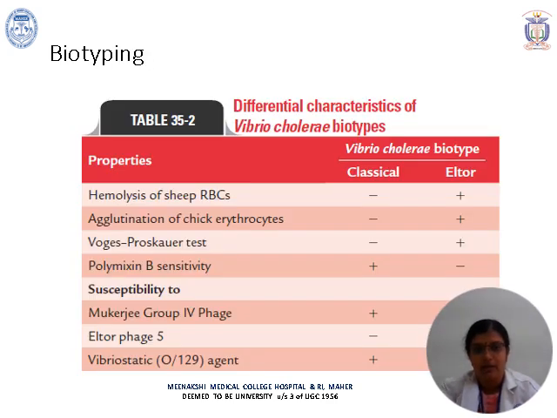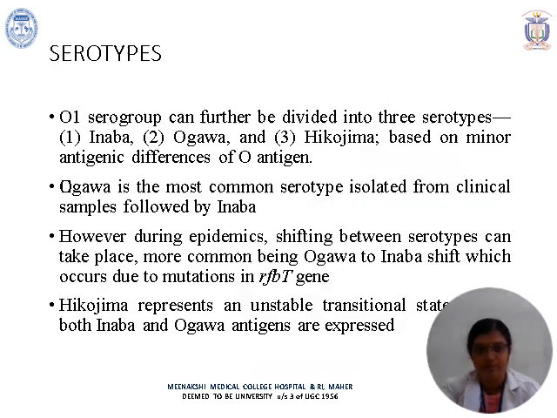These are the differential characteristics of the Vibrio Cholerae biotypes, classical as well as El Tor. Hemolysis of sheep RBCs is positive in El Tor whereas negative in classical. There is agglutination of chick erythrocytes in El Tor whereas negative in classical. Voges-Proskauer test is positive for El Tor whereas negative for classical. Polymyxin B sensitivity: sensitive for classical whereas not sensitive for El Tor. They are also susceptible to certain phages. Mukherjee group 4 phage was positive for classical, whereas El Tor phage 5 was negative for classical, and vibriostatic agents are positive for classical.